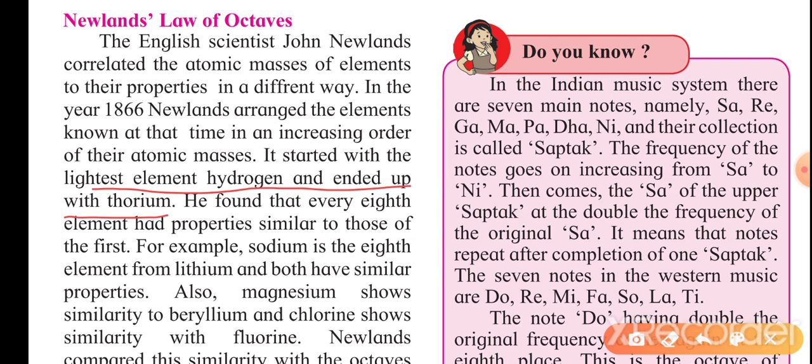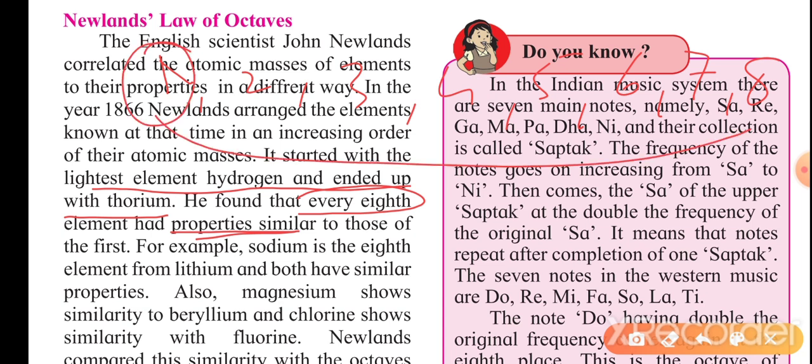At that time, he noticed similarities between the properties of elements at every eighth number. One element is here, then 1, 2, 3, 4, 5, 6, 7, 8. So the first element shows exact similarities with the eighth one. Likewise, the second shows similarity with the ninth, and the third shows exact similarities with the tenth.